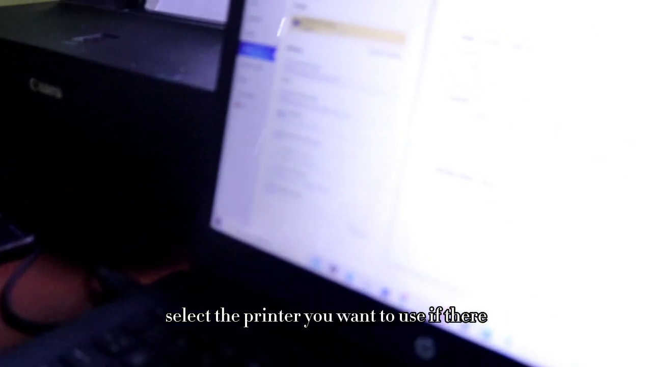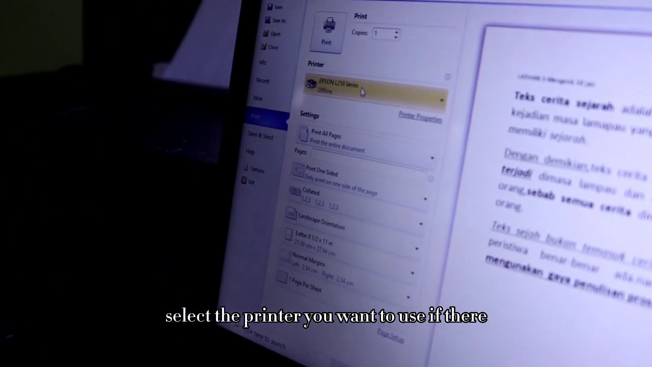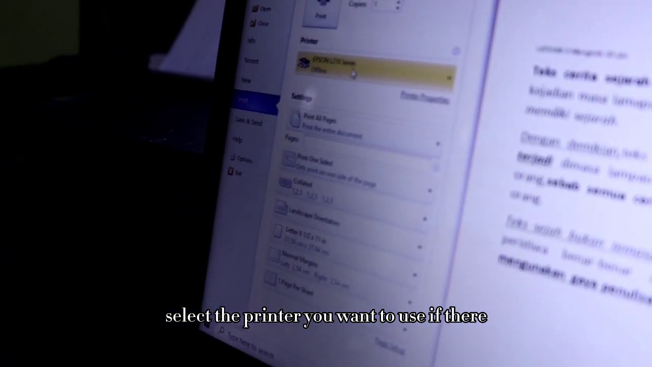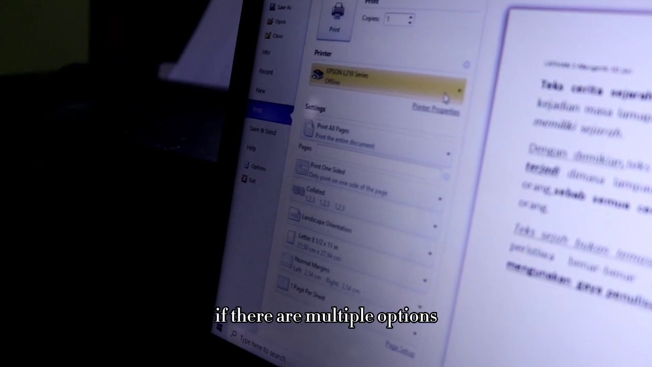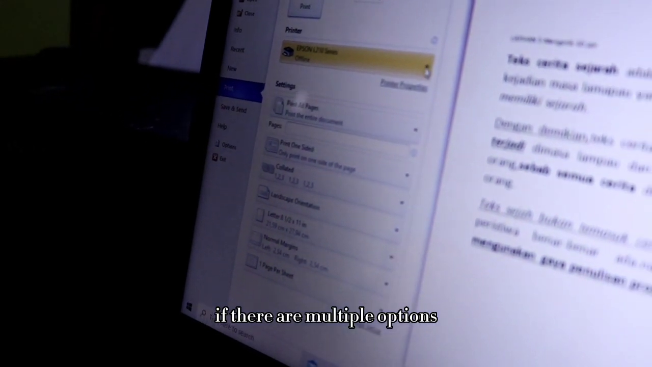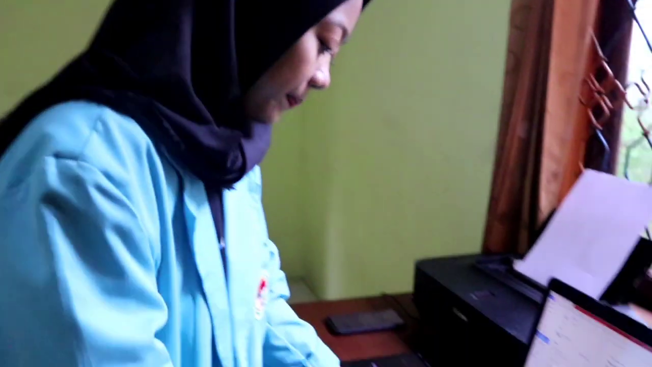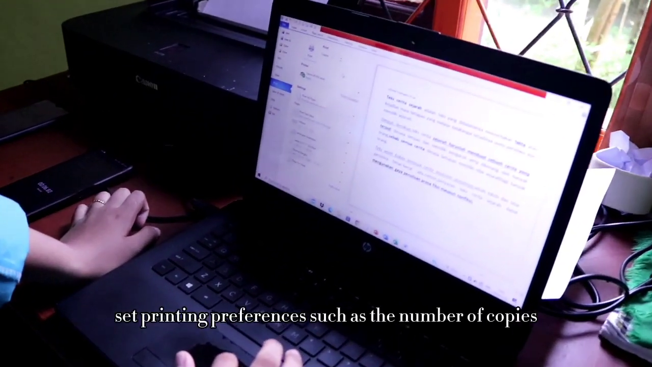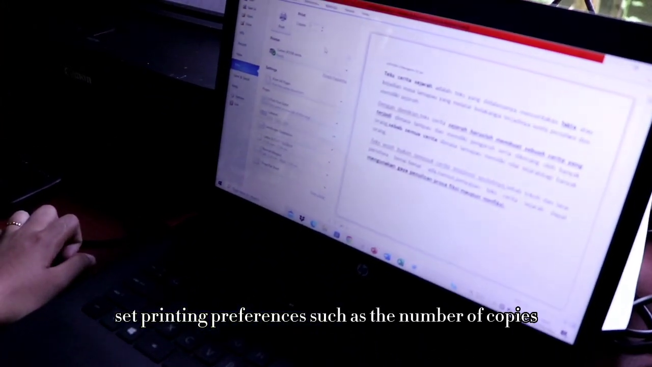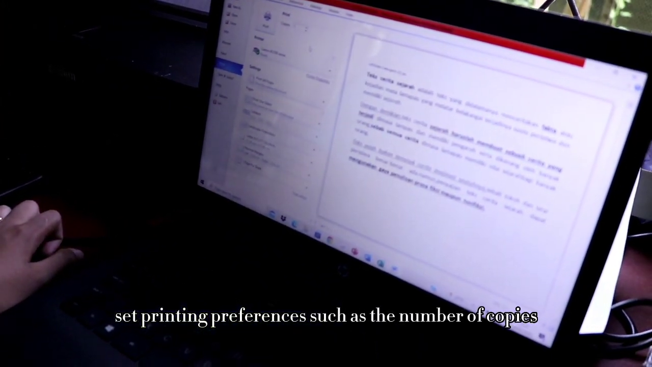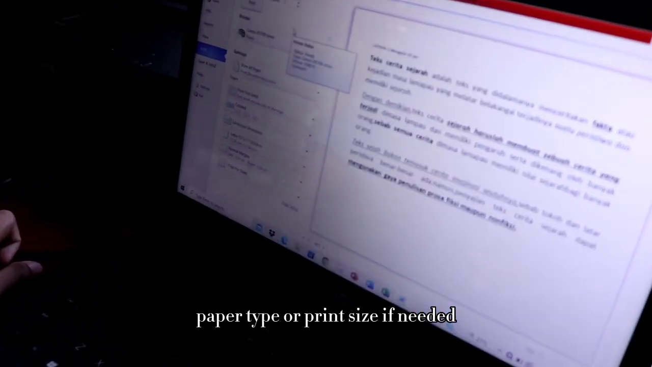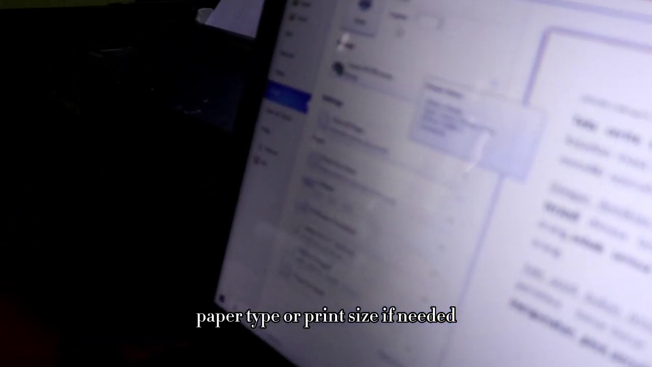Step 5. Select the printer you want to use if there are multiple options. Step 6. Set printing preferences such as the number of copies, paper type, or print size if needed.